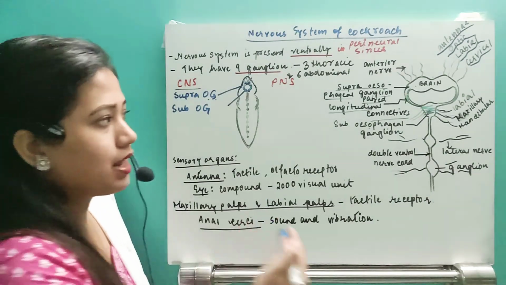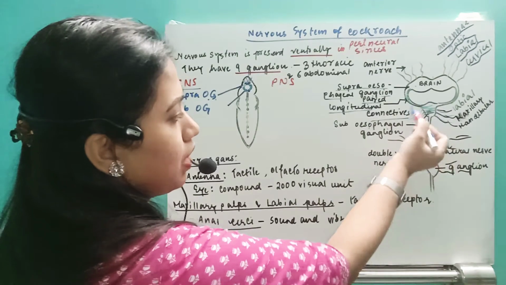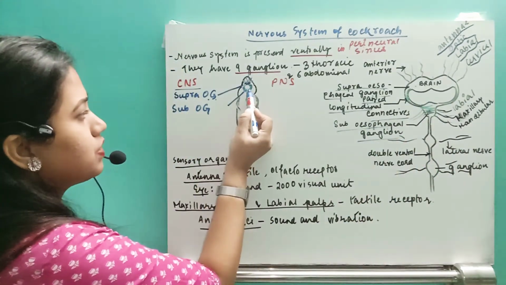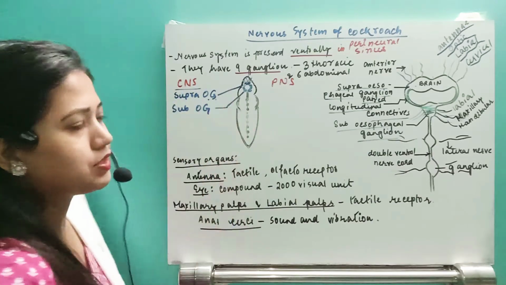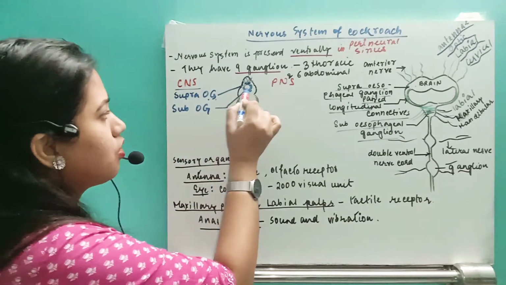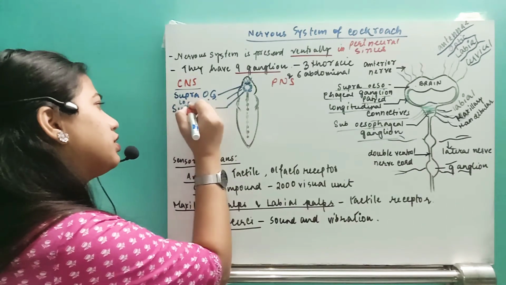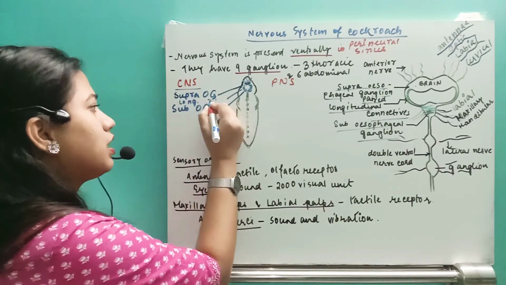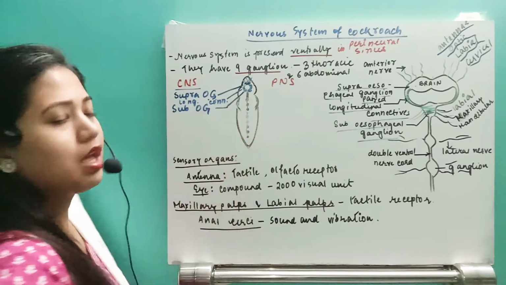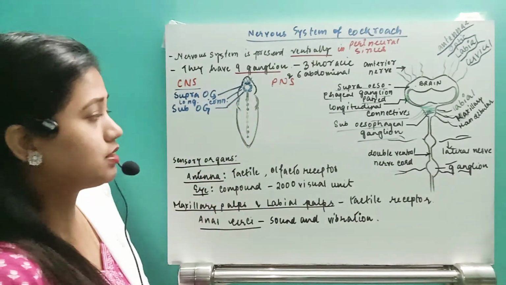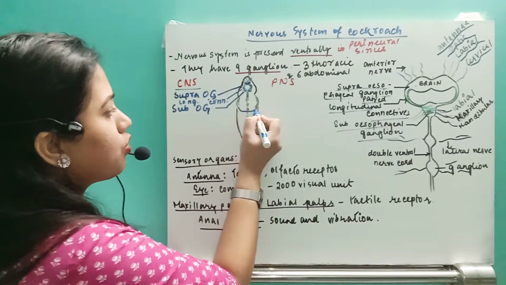Now after that, by this longitudinal connective, we are going to have this subesophageal ganglion. So this is the subesophageal ganglion, and to connect it, we are going to have the longitudinal connective. Done.